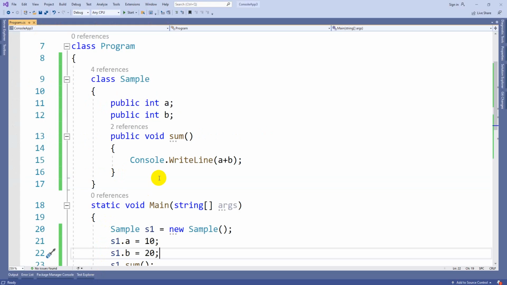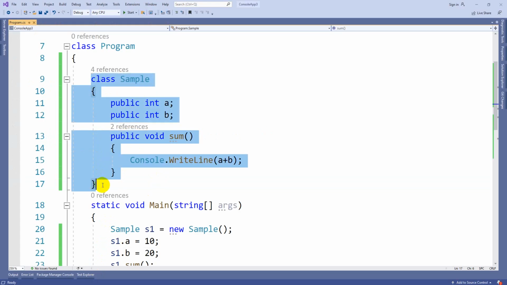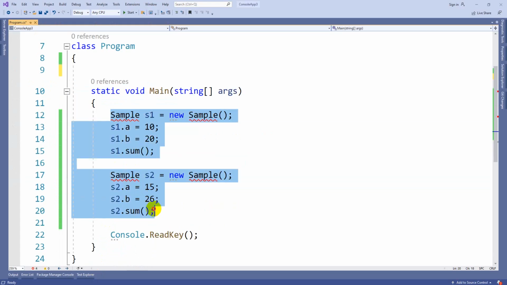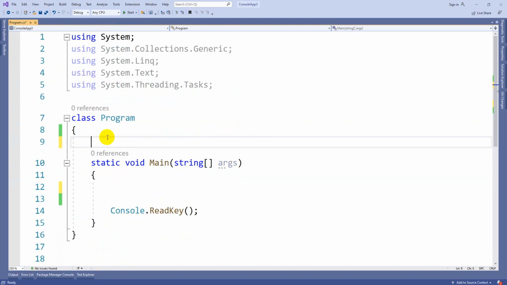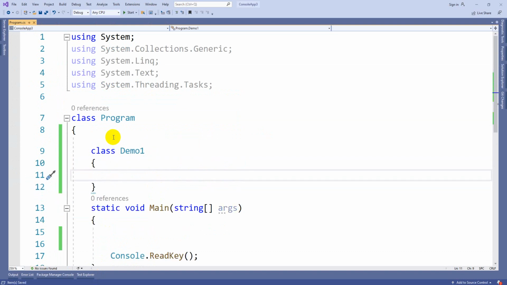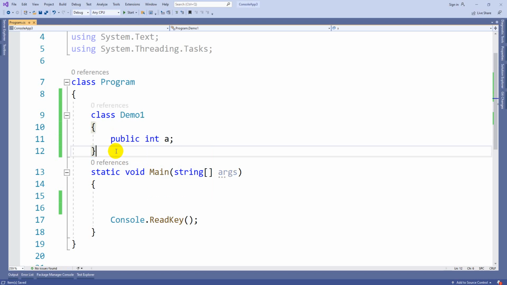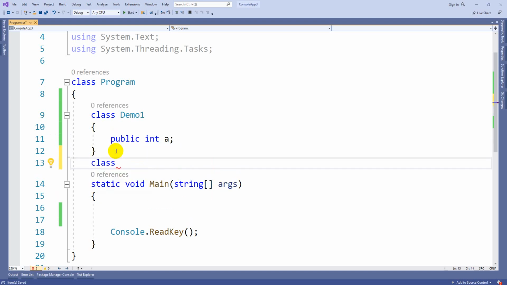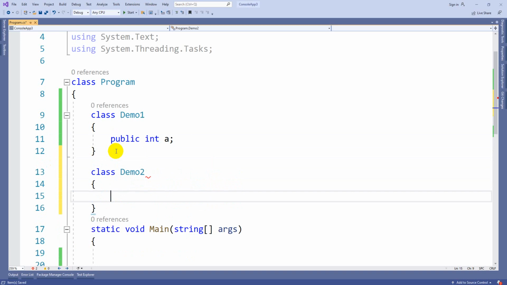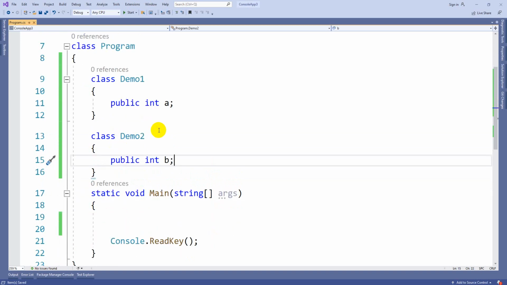Let me explain with an example. Suppose there is a class demo1. It contains a variable, public int a, that's it. And we have another class, public demo2. So here we have public int b. So we have two classes, each class contains a variable.